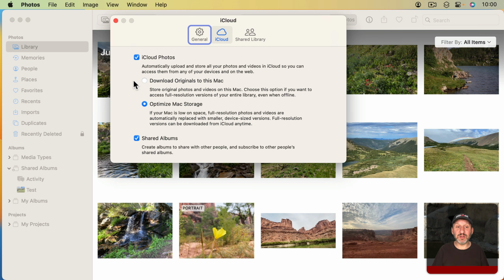But you don't have to use that. You can still use download originals to this Mac and have everything stored locally at all times. But the great thing about using iCloud is that it syncs with your iPhone, your iPad, maybe other Macs automatically.